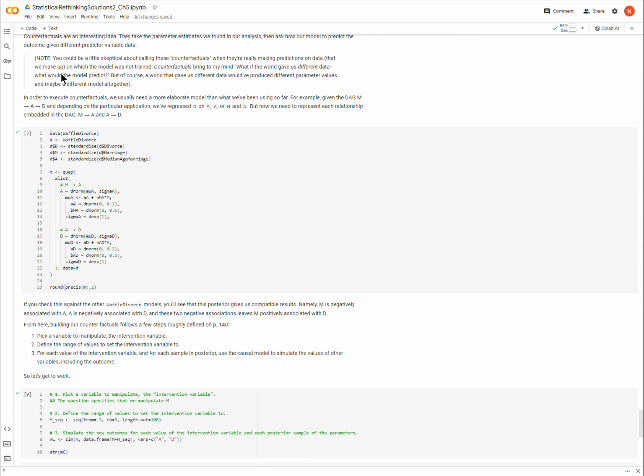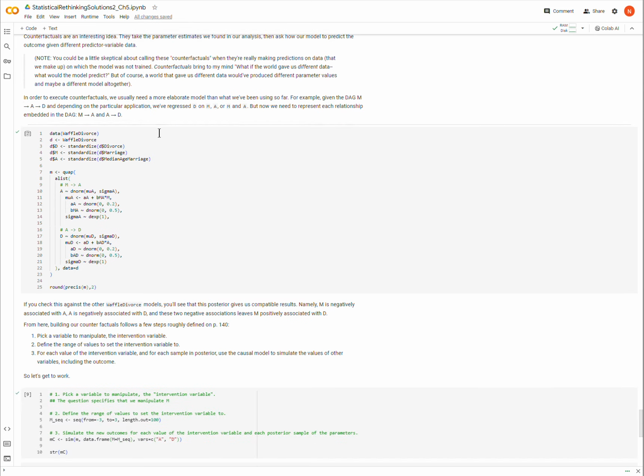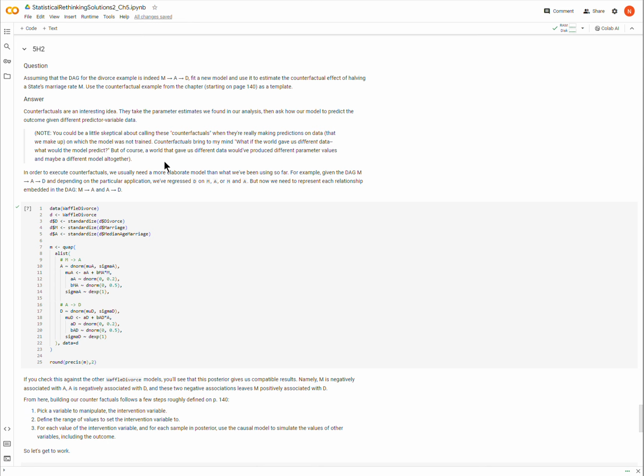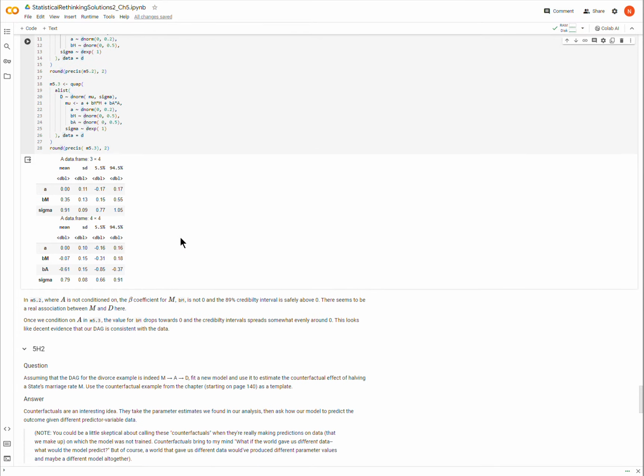Okay. So one of the things about running these counterfactuals, especially when we have a causal model that is more than just two variables, where we have a causal link that goes from M to A to D, is that we can no longer use really simple models. Okay, we have to use multiple models. So just let me mention what that means.